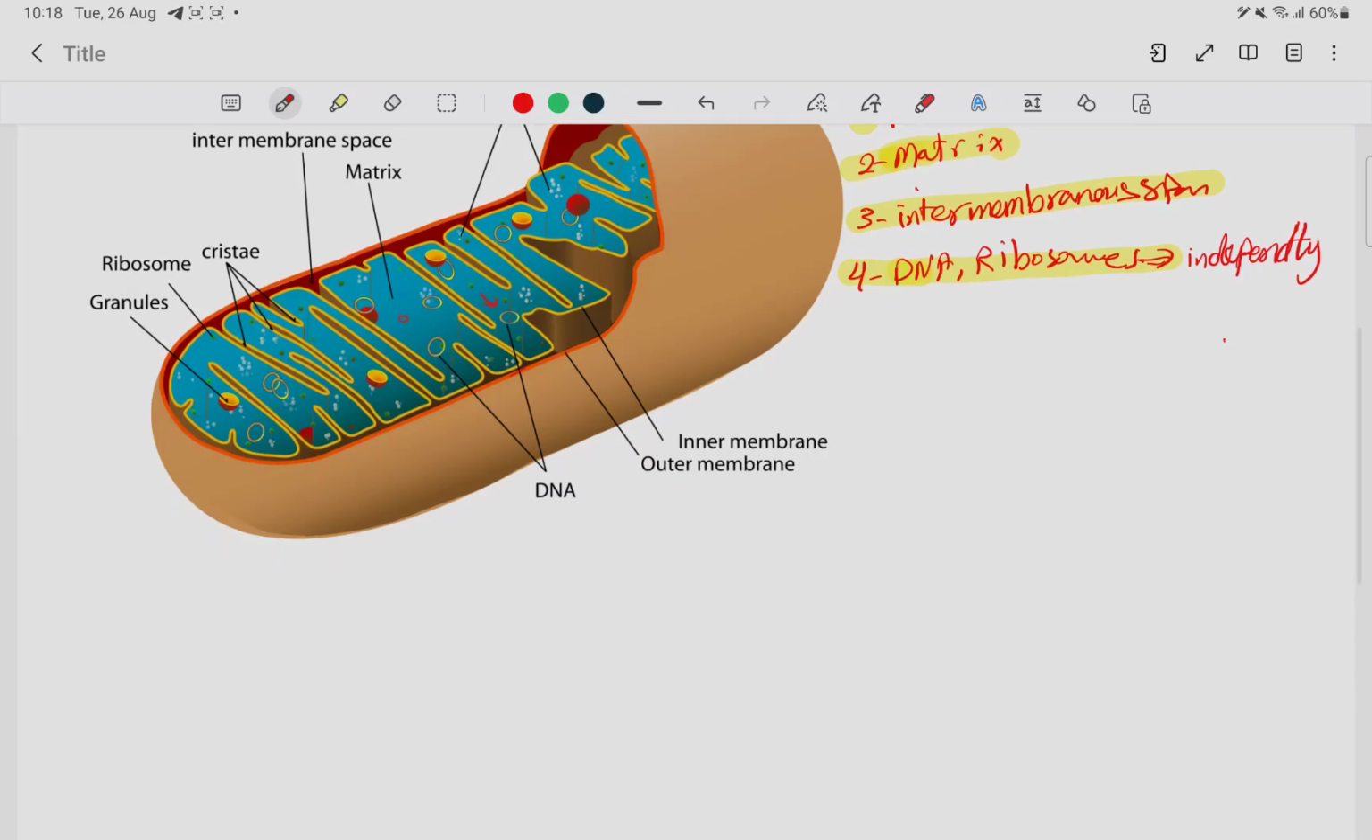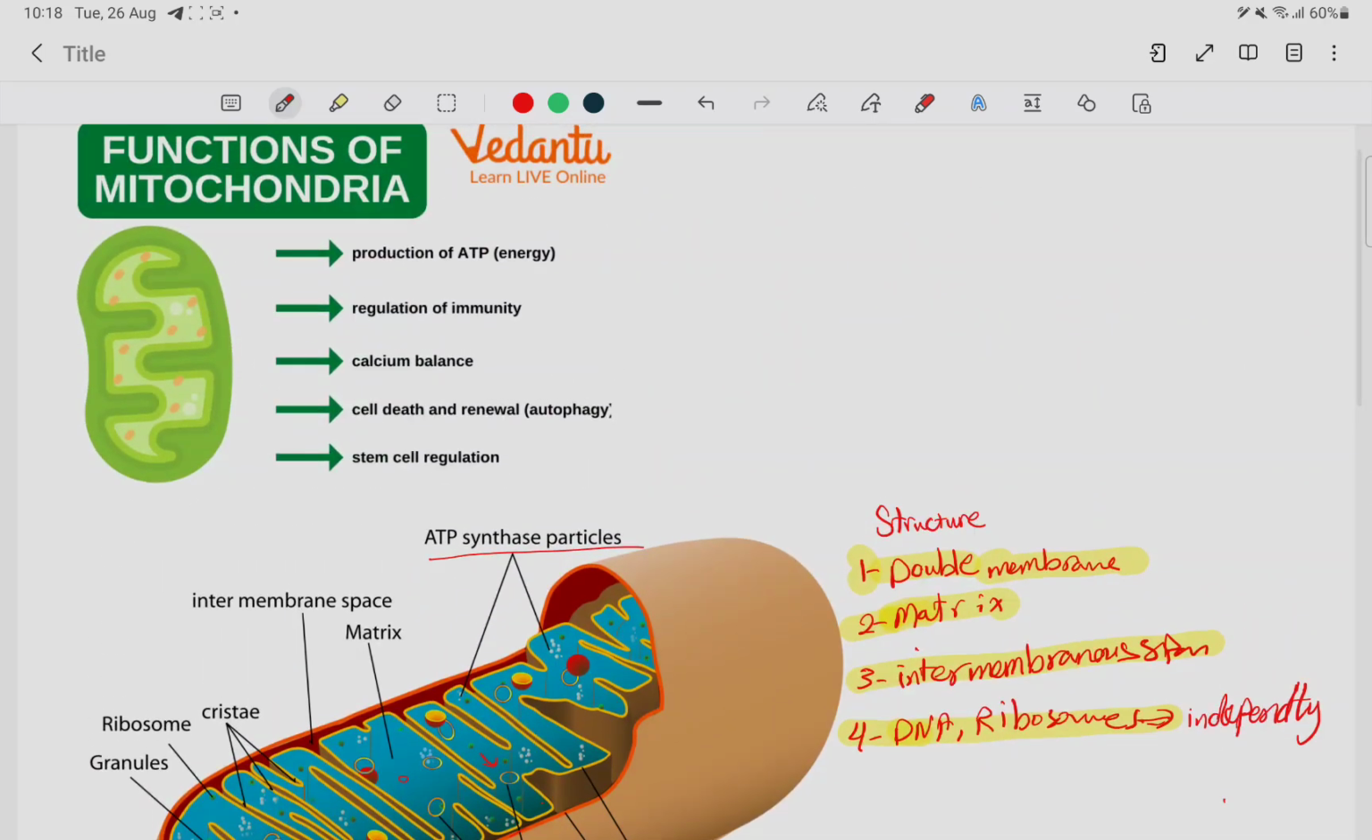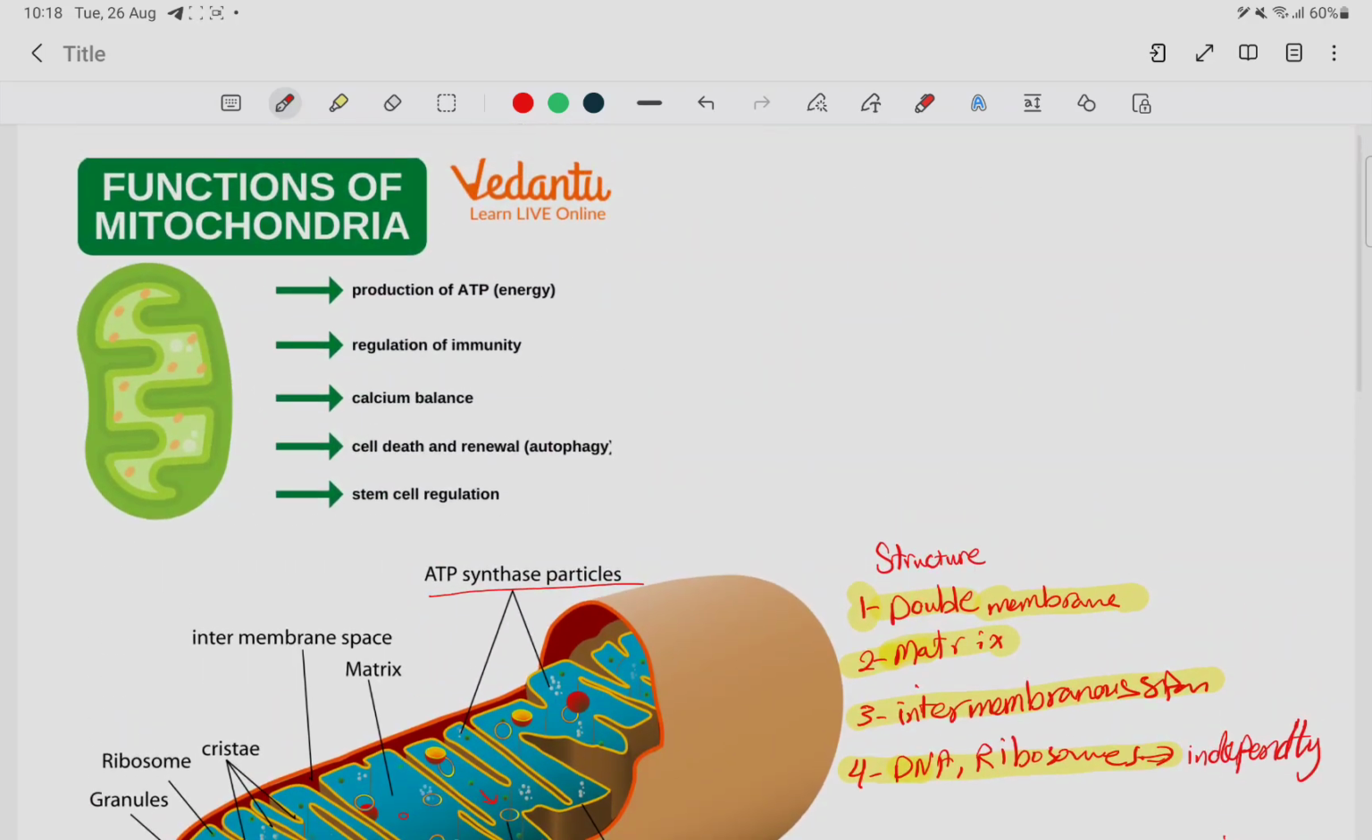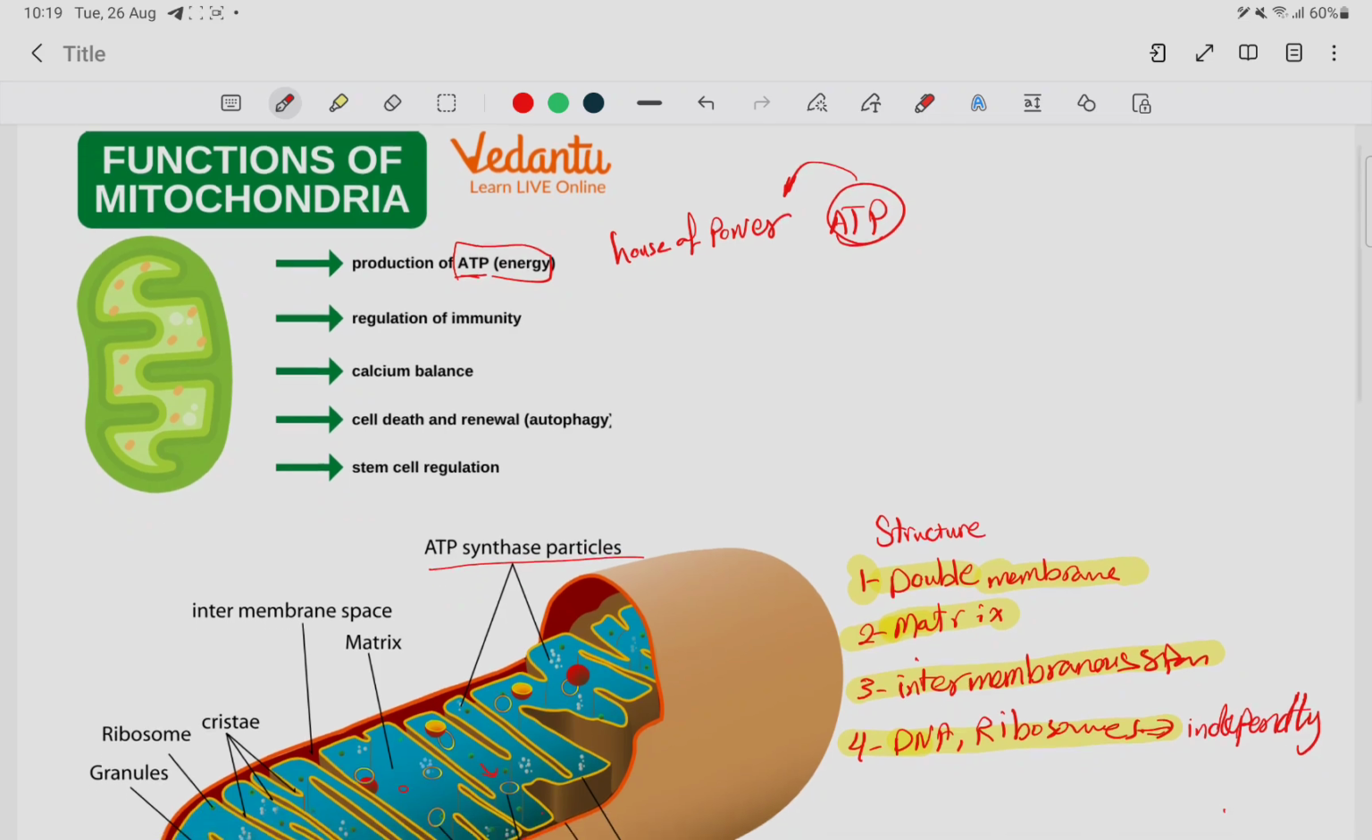Okay, let's talk about the mitochondrial function. The mitochondria has a great role in energy production. It is the house of power. Why? Because it synthesizes ATP. It is the main source of energy and power.